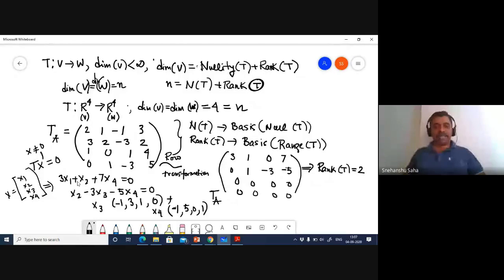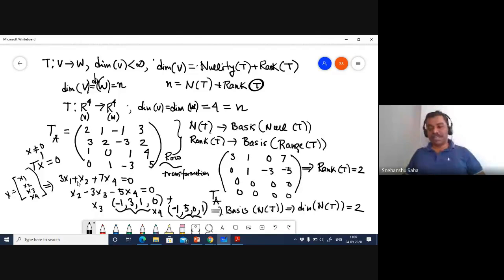It is easy to see that these two vectors span the solution set, and also that these two vectors are linearly independent, and therefore these two vectors form the basis of null of T. Since the basis contains two vectors, the dimension of null of T is nothing but 2.